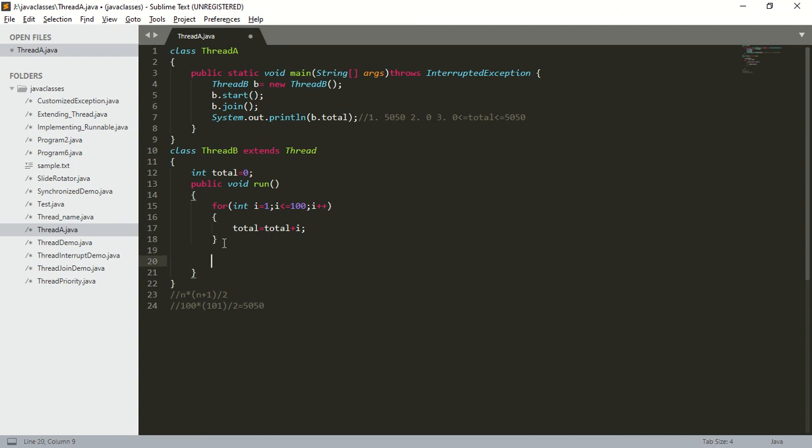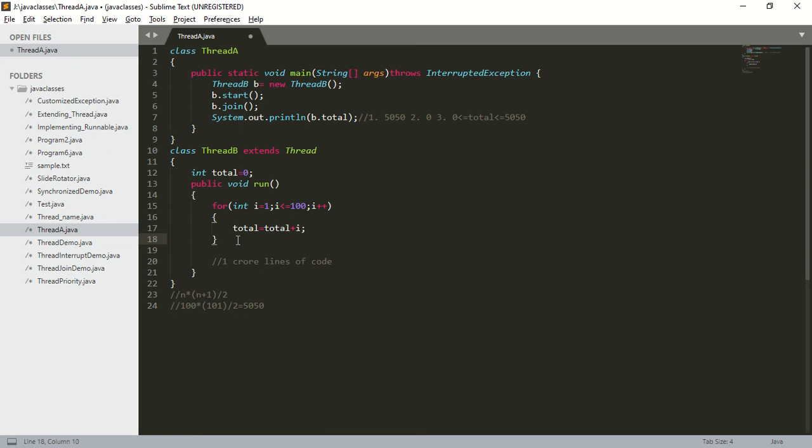Assume that after this for loop we have 1 crore lines of code. So when will our results be ready? Our results will be ready after completing this for loop. But after completing the for loop, we have 1 crore lines of code. Since we are calling the join method, the main thread will be in a waiting state until this child thread finishes. Unnecessarily, the main thread is waiting even though our results are ready after completing this for loop. That is the main disadvantage of the join method.